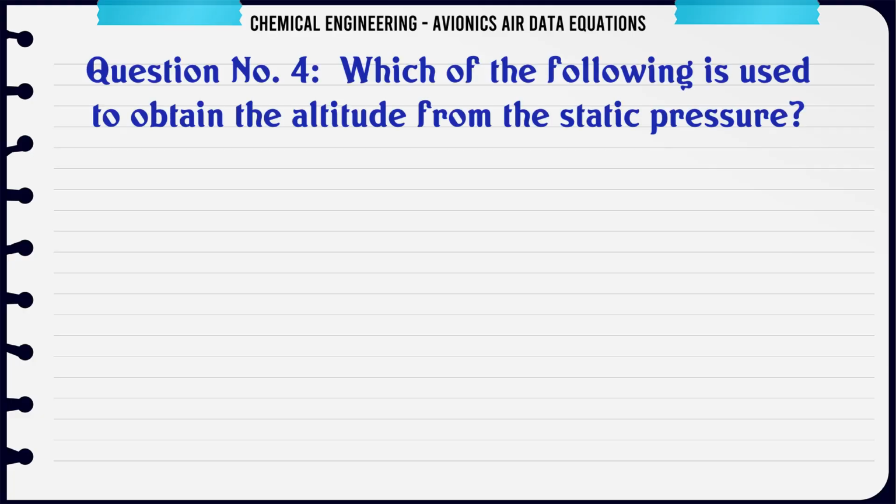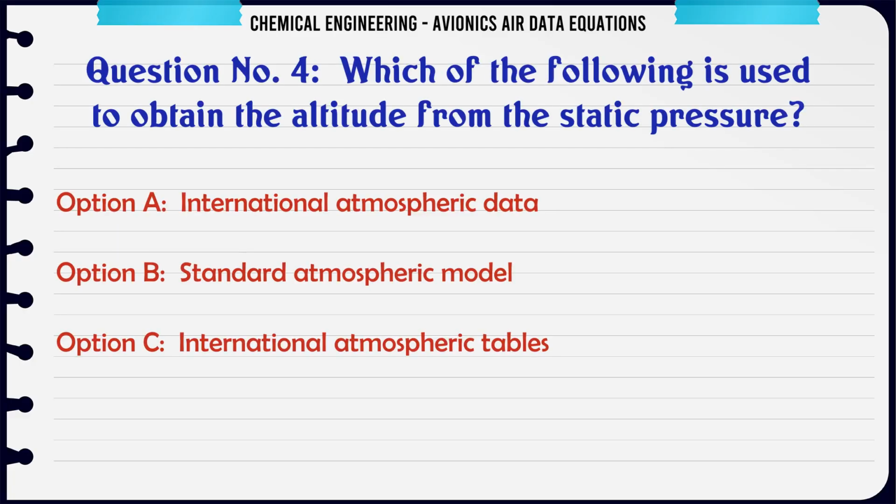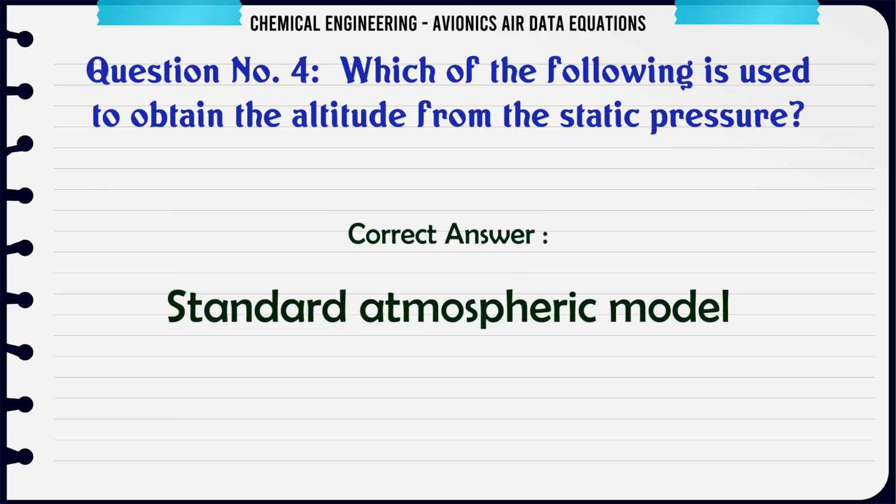Which of the following is used to obtain the altitude from the static pressure? A. International atmospheric data. B. Standard atmospheric model. C. International atmospheric tables. D. Standard atmospheric tables. The correct answer is standard atmospheric model.